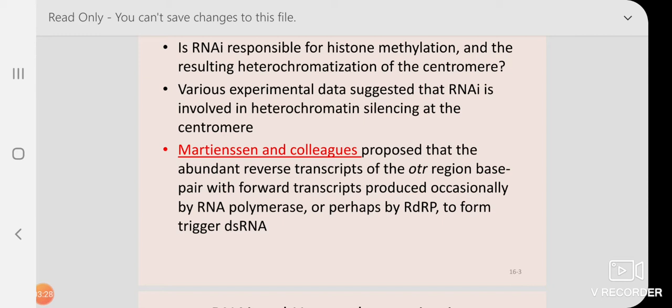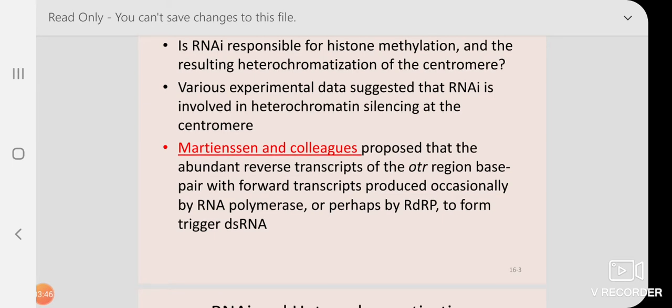This is a particular sequence in the centromere where some reverse transcript is made. Imagine two DNA strands. If transcription is happening from both strands, the RNAs formed are complementary to each other. Remember, one is the reverse transcript, the other is the normal one, in the forward direction.